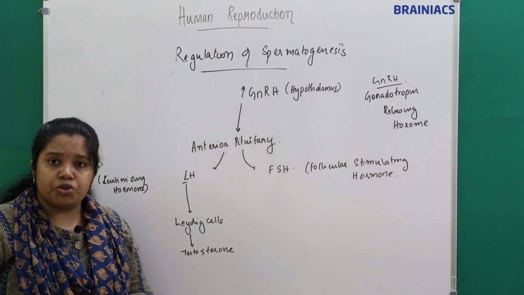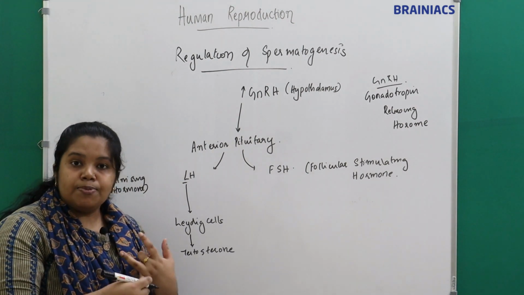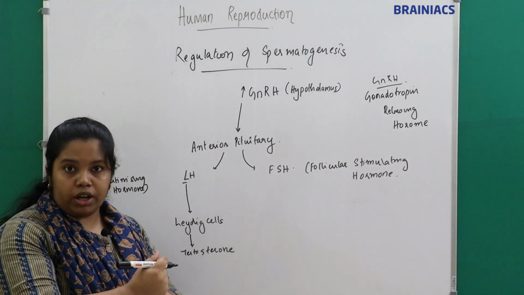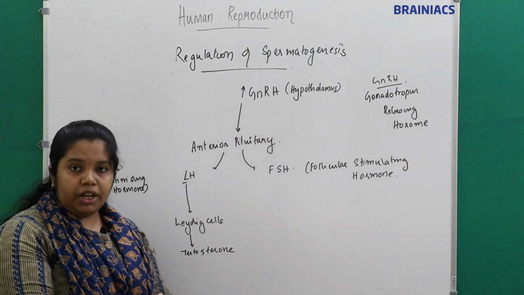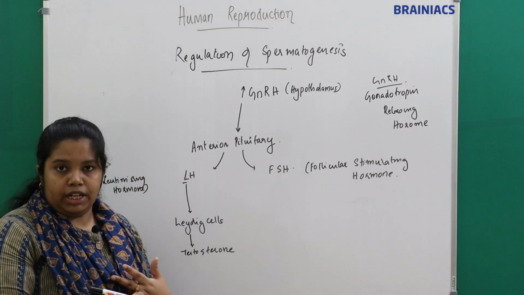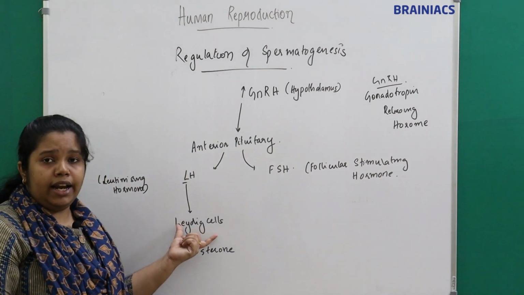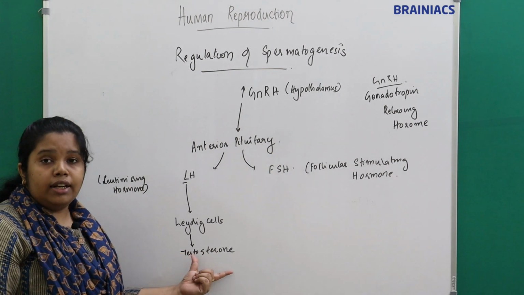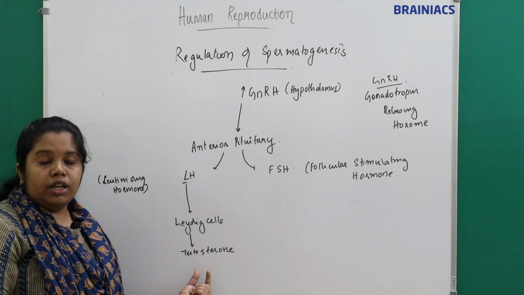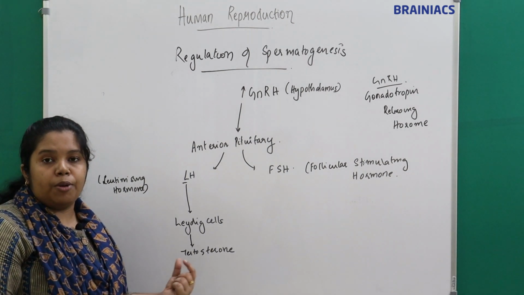What is the function of testosterone? Testosterone is responsible for spermatogenesis as well as the development of the male sex organs, the male reproductive system. So the LH will act at the Leydig cells, which will in turn produce testosterone, which helps in spermatogenesis as well as the development of the male reproductive system.